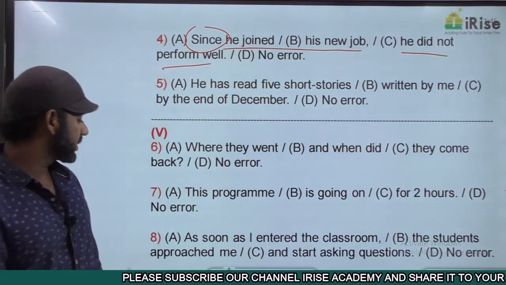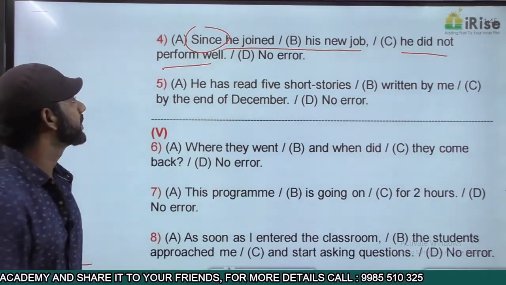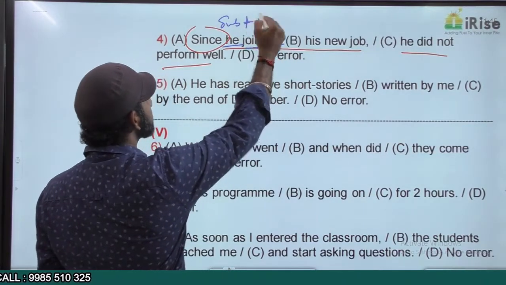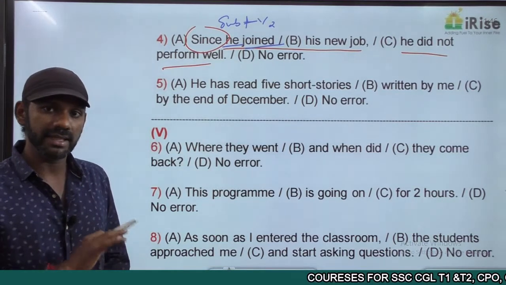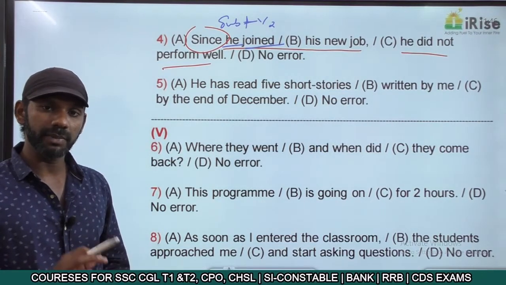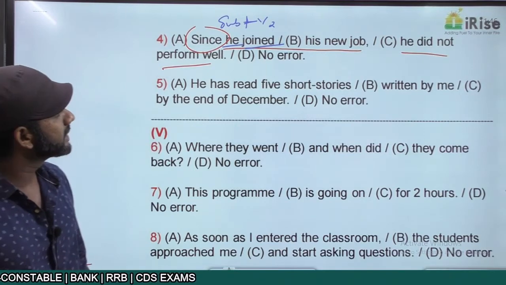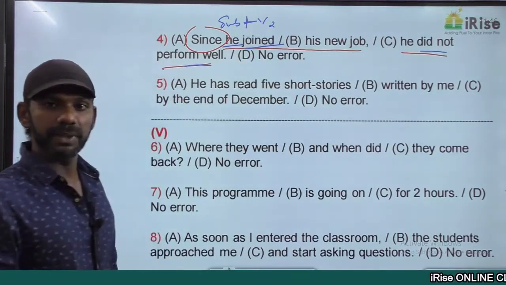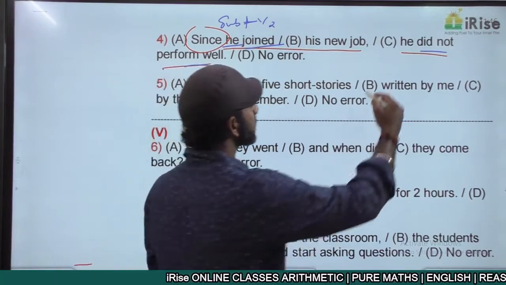Come to the idea after since. The idea coming after since is he joined his new job. The subject here is he plus joined is V2. Subject plus V2 is simple past. So the idea after since is in the simple past tense. That is completely fine, so there is no error in part A. The other idea must be in the present perfect tense or the present perfect continuous tense. Now come to the other idea. He did not perform well is simple past. This idea cannot be in the simple past tense. That is the error. The error is in part C.